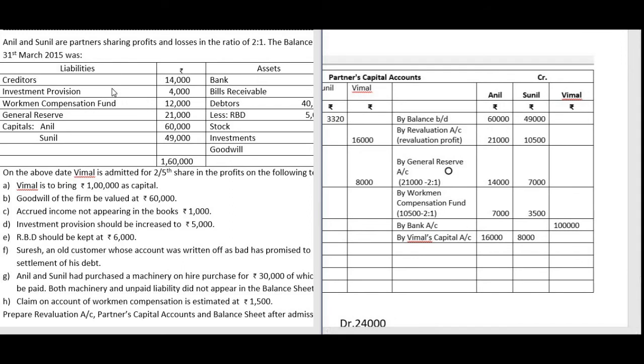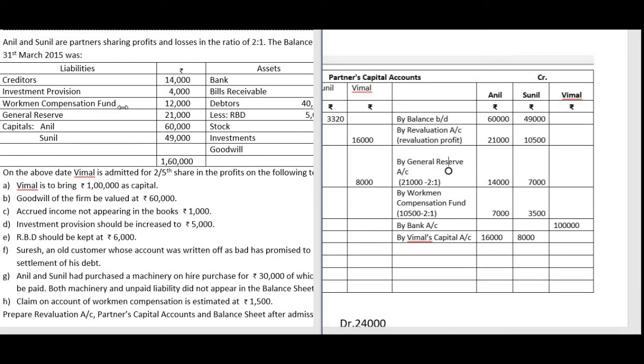Next is general reserve. General reserve or fund or profit and loss account, if you have it, is undistributed profit which was earned in the past. Now it has to be distributed to the old partners, because they had earned this amount in the past, so it belongs to the old partners. The general reserve total amount is 21,000. We distribute it in 2:1 ratio, only to the old partners Anil and Sunil. The amount is 14,000 and 7,000.